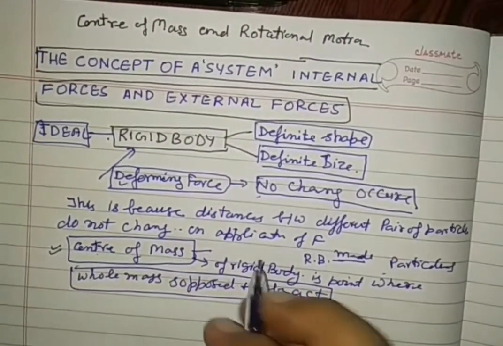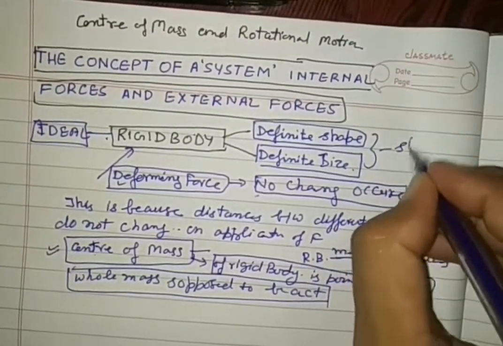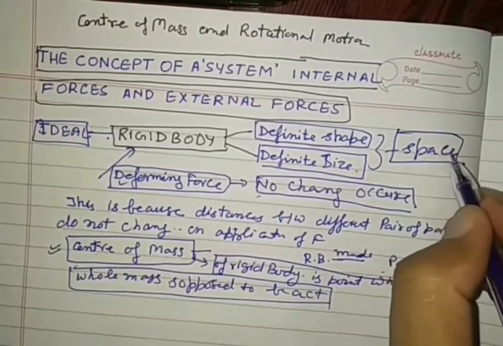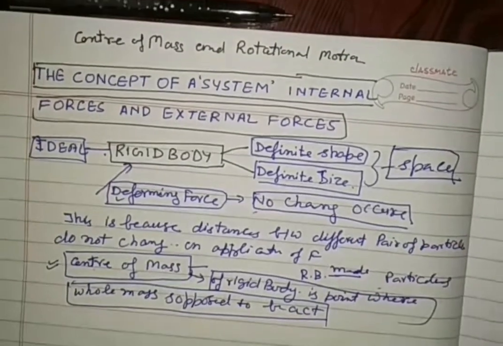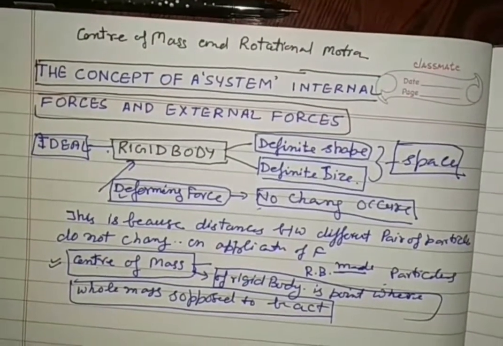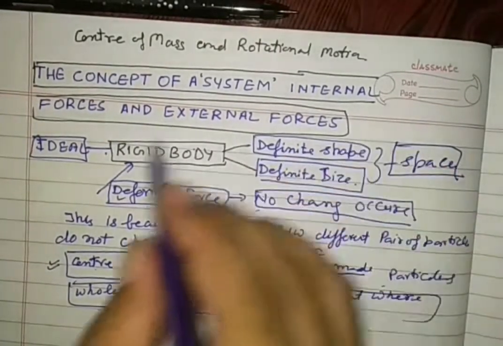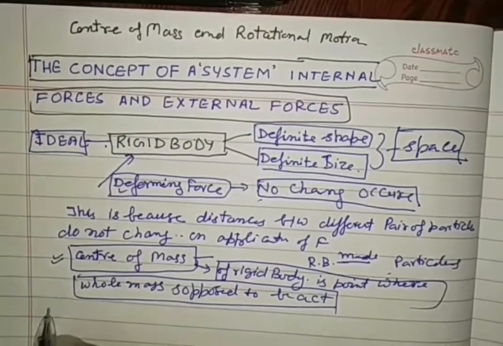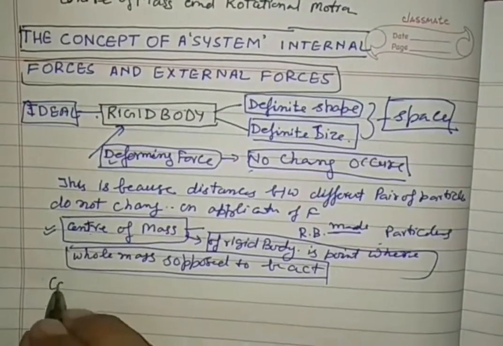A rigid body has a size, it occupies space. Shape and size means it occupies space. So inside this space, there is one point where the whole mass is supposed to act or balance. Knowing these things, we are now going to see the concept of a system.